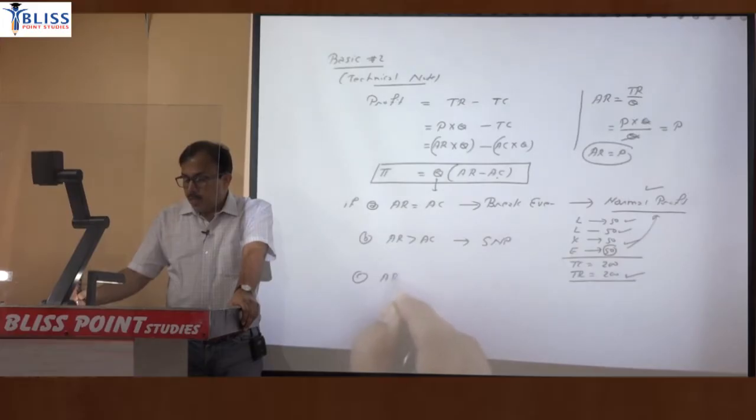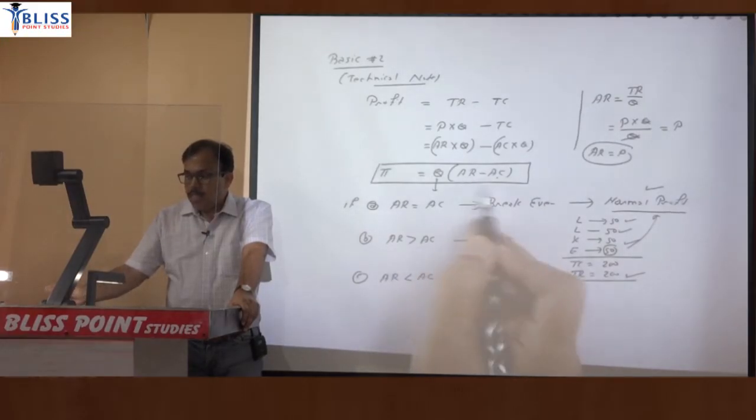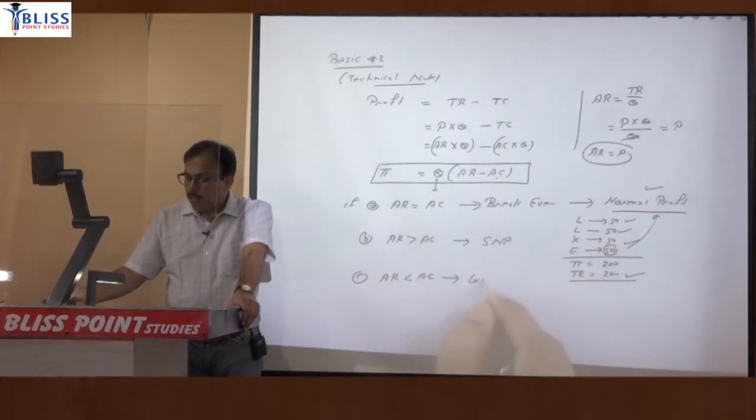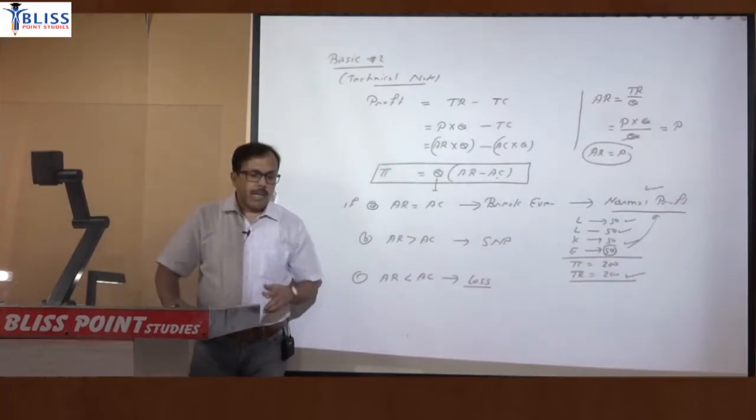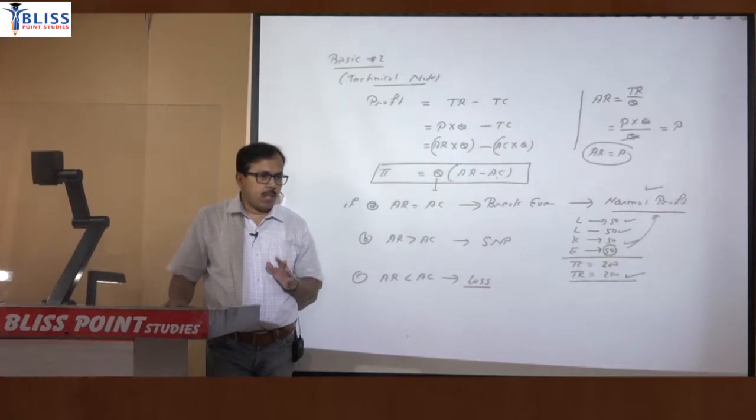and it is when AR is less, AC is more. So when AR is less, AC is more, this number will be negative. Negative profit means loss. Now question is, if firms are making loss, then what will be their behavior? What they will do, whether they will continue to operate or whether they will shut down.